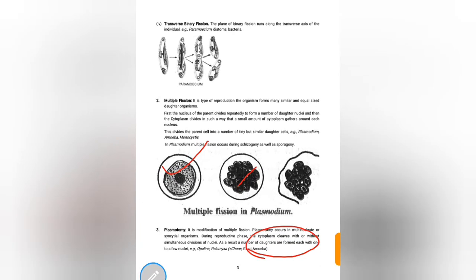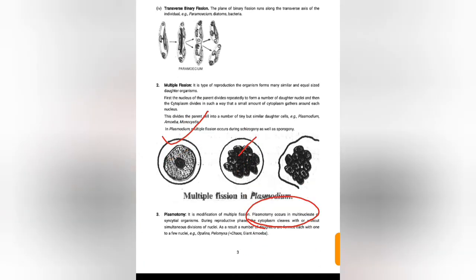Next is plasmotomy. It is a modification of multiple fission. Plasmotomy occurs in multinucleate, that means many nucleated, or syncytial organisms. During the reproductive phase, the cytoplasm clips, means divides, with or without simultaneous division of the nucleus.